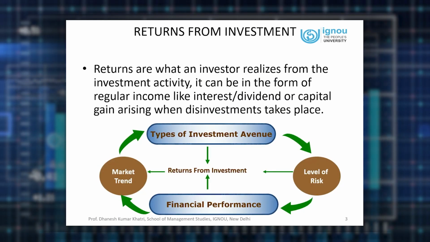His expectation may be in the form of regular income like interest or dividend. As you know, if you create an FDR, that is a fixed deposit receipt, in a bank or post office, you are expecting to earn interest. Similarly, if one invests in debentures, he is expecting regular interest every year or every 6 months till the maturity of the debenture. Whereas, if someone invests in equity shares or preference shares, he is expecting to get dividend. So that is the part of regular income.